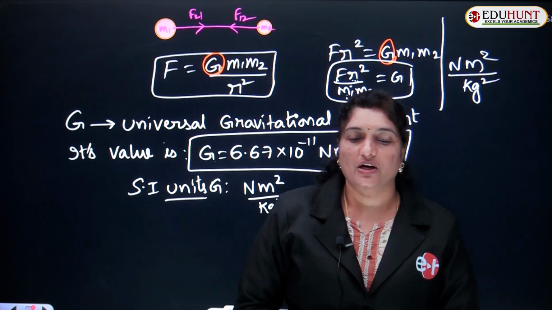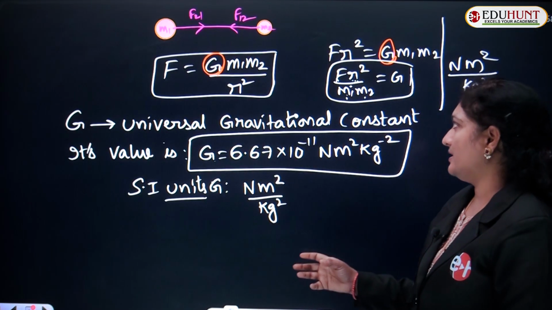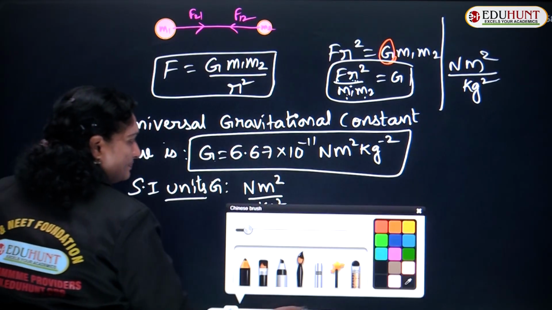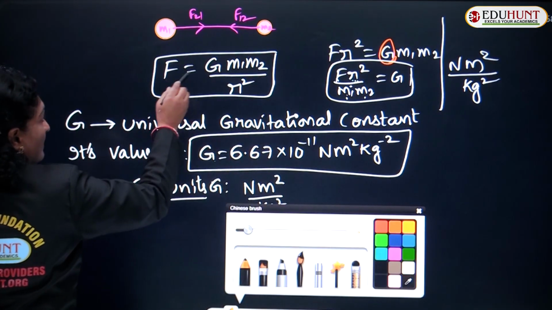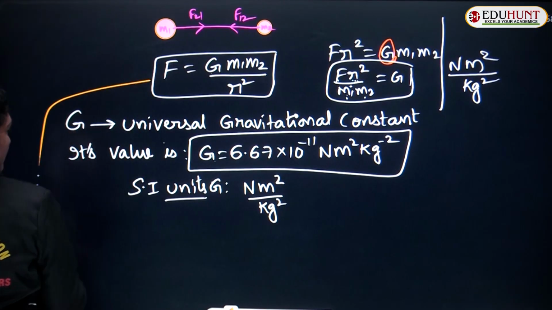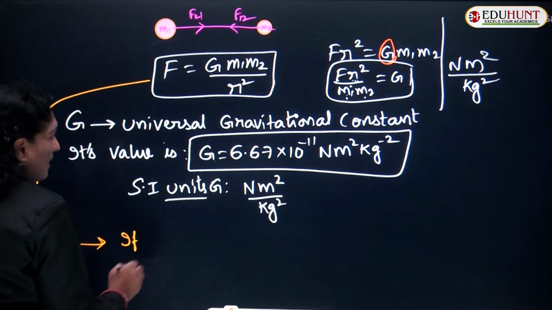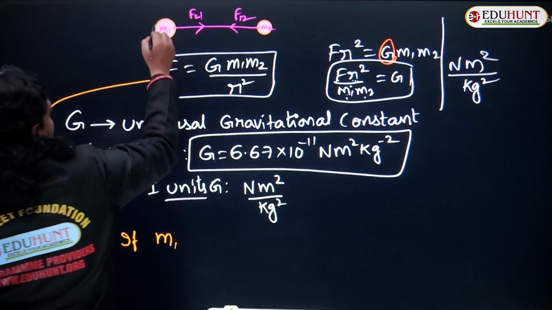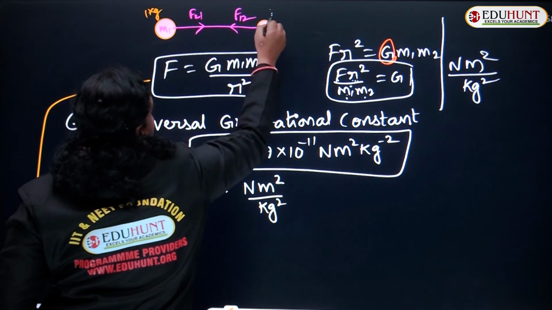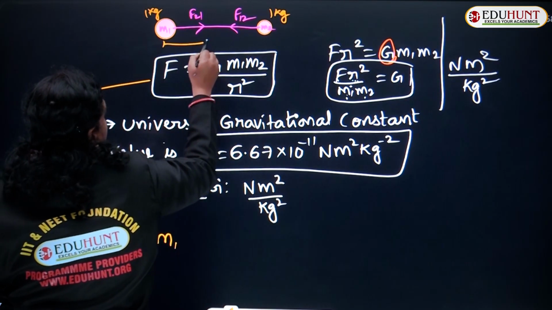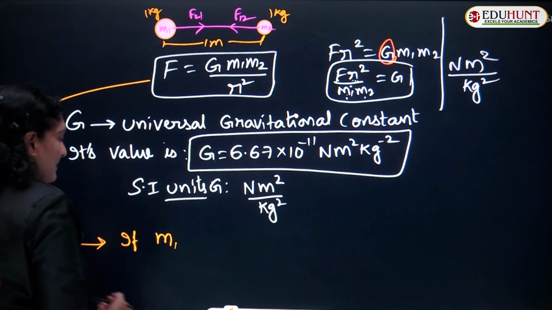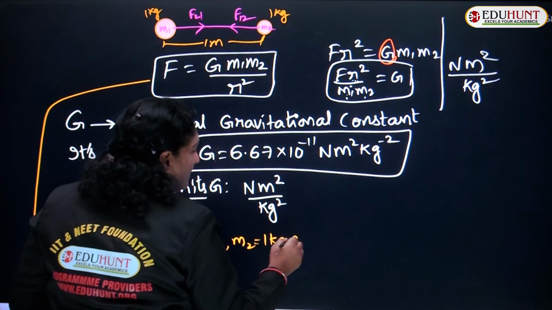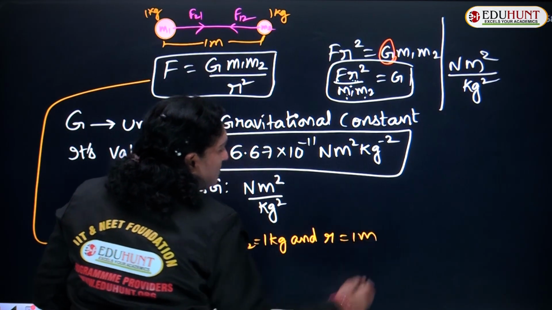Okay, children. Suppose in the above equation, two bodies of masses, if the first body mass is 1 kg, second body mass also is 1 kg, and they are separated by a distance of 1 meter, then M1 equals 1 kg, M2 equals 1 kg, and the value of R equals 1 meter.